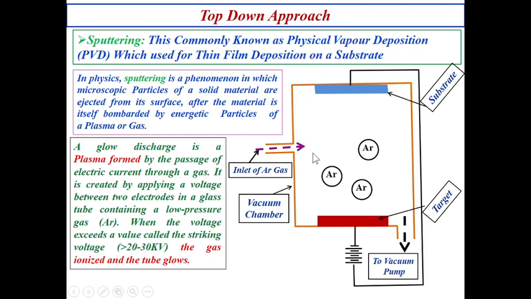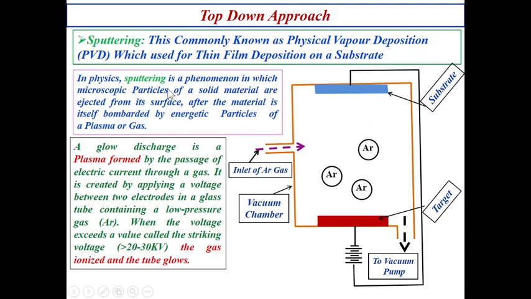Because if oxygen, carbon dioxide or nitrogen molecules are present, then those molecules can create contamination on the desired material. Only for that reason, before we do the experiment, we have to evacuate this whole chamber. So this valve is connected to the pump, which can evacuate the whole chamber.